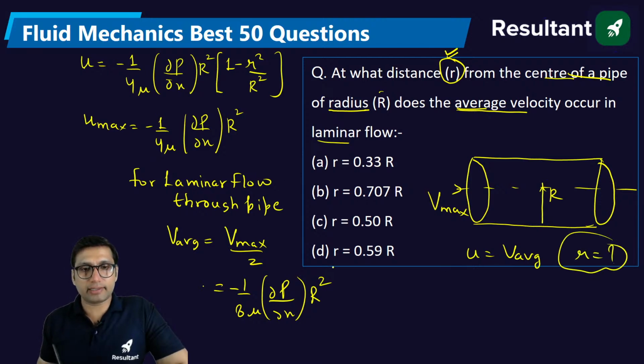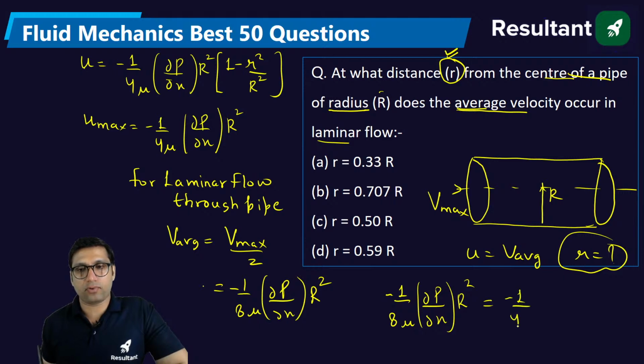So just equate this. Minus 1 by 8 mu del P by del X R square is equal to minus 1 by 4 mu del P by del X R square (1 minus r square by R square).